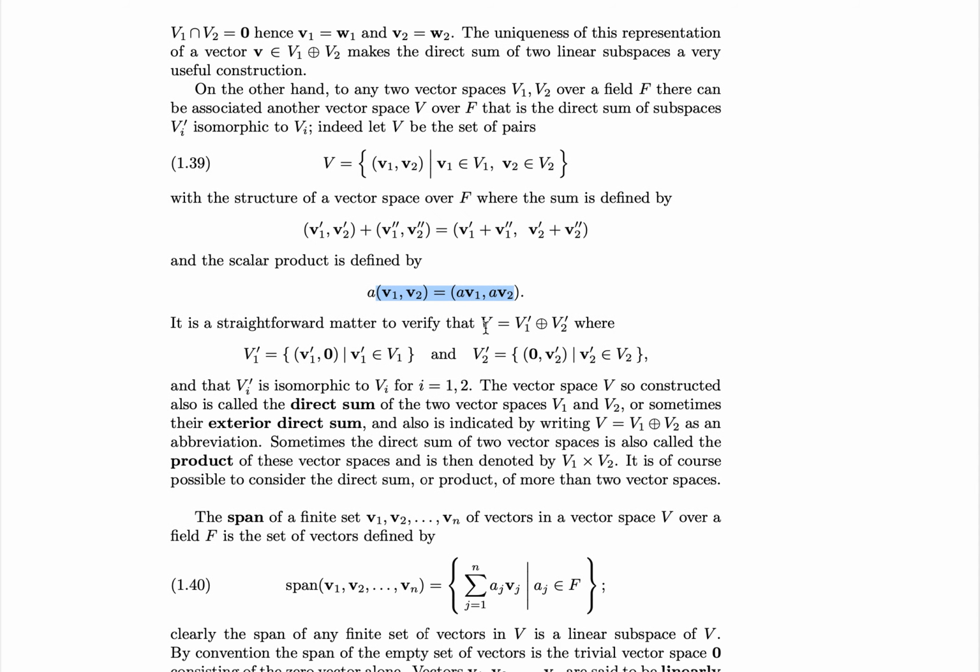We can then verify that V is equal to V1' direct summed with V2', where V1' is simply the set of all vectors in V where the second element is 0.